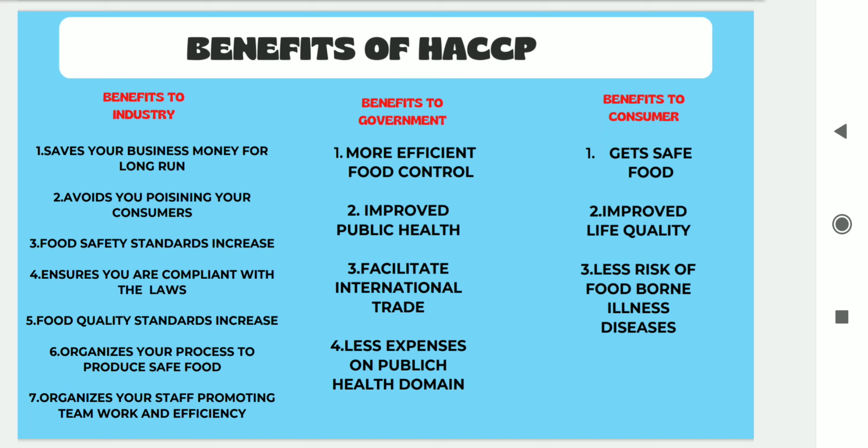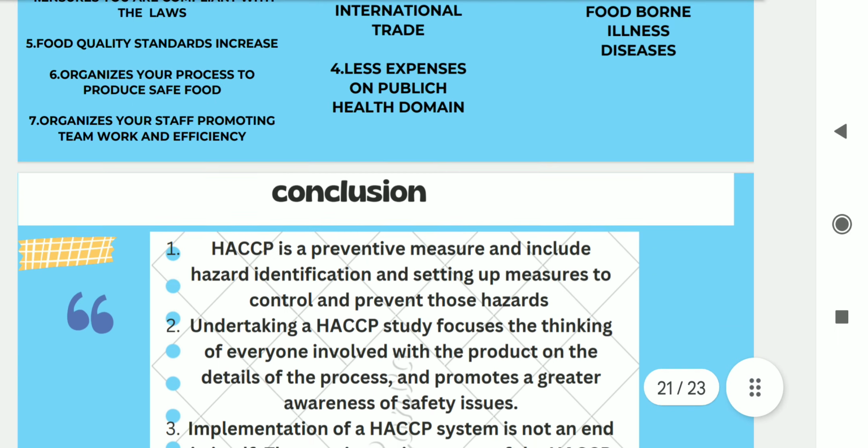In terms of government, there is more efficient food control. Public health is improved, which leads to less expense in the health domain of the government. It facilitates international trade. The benefits to consumers are that we get safe food, improved quality of life, and there is less risk of foodborne illness.